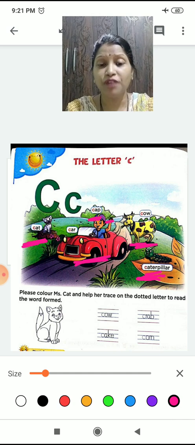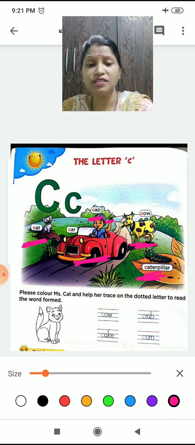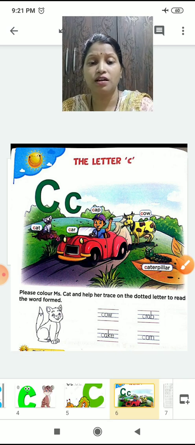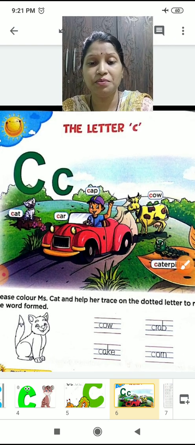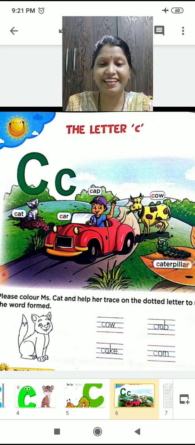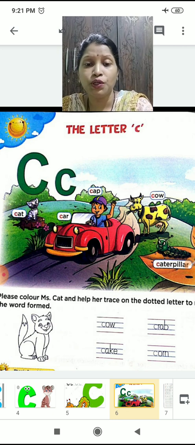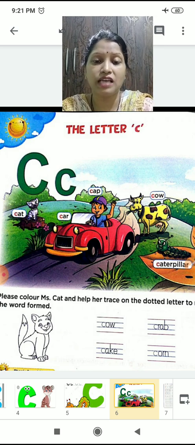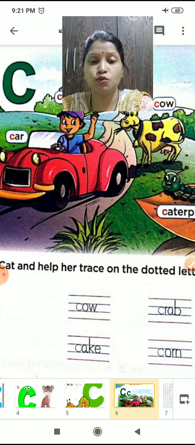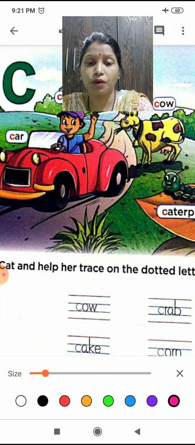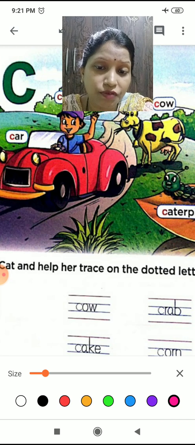Okay. Now what do we have to do next? We have to color Miss Cat. Yes, Miss Cat is C. She's sitting over there. Yes, she's smiling. So what do we have to do? We have to color her. And we have to trace the dotted C. Small C has been written over here. Let us do that first. Then we'll color. We have to trace it.